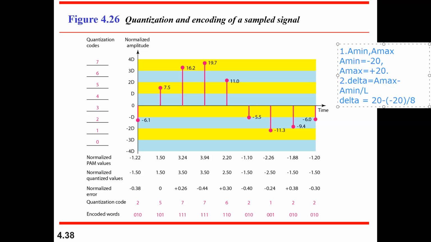It is not necessary that you take the L value as 8 itself. You can take any value. With respect to this, the delta becomes 20 plus 20, which is 40. 40 divided by 8 is 5.